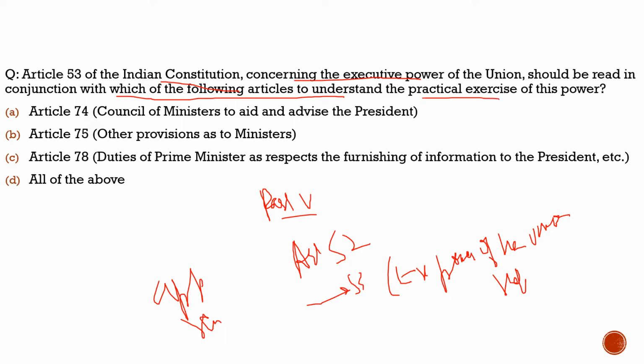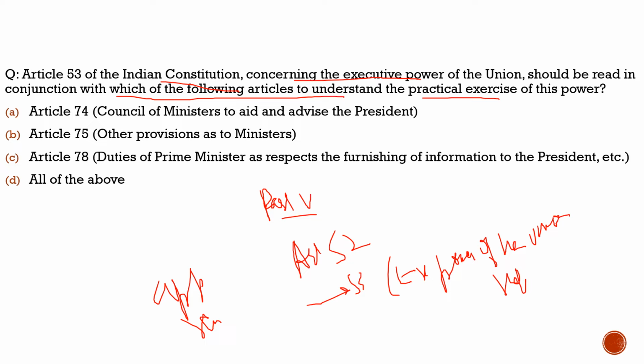What the question says: this article should be read in conjunction with which of the following articles to understand the practical exercise of this power. As we know, Article 53 says the executive power shall lie with the President. Does the President have the final say? That we will understand when we read it with these articles.